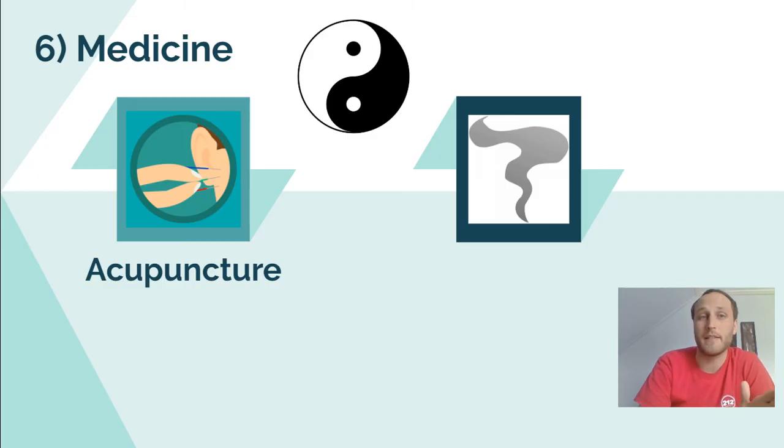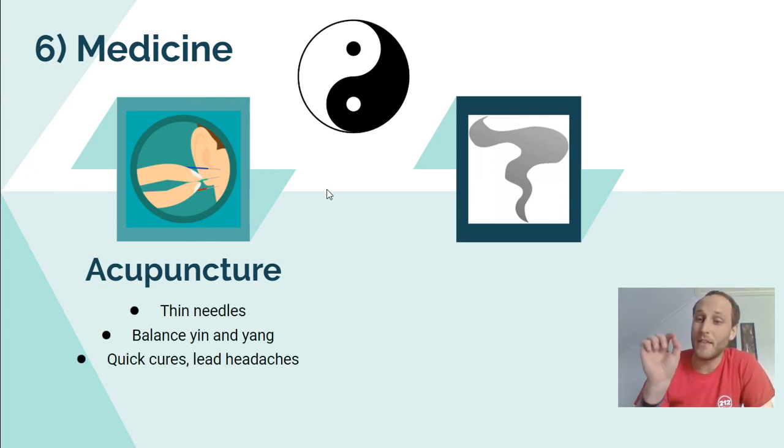The sixth accomplishment is going to be in medicine. So two major processes that they start in to kind of increase medicine during the Han Dynasty, the first one's acupuncture, which you might have heard of, you might not have heard of. But you can kind of see up here, there's some needles. Because what they're trying to do here is that they're taking thin needles and they're placing them at certain parts of the body to try to balance out the forces of yin and yang, which you can kind of see that symbol up here, right? So they believe that you got sick if your yin and yang were out of balance. So they thought that with acupuncture, it kind of balances things out again. So these were like quick cures. So if you had a headache, they might place little needles near your head so that the pain of the needles would kind of balance out the pain of the headache, which then would hopefully cure you.